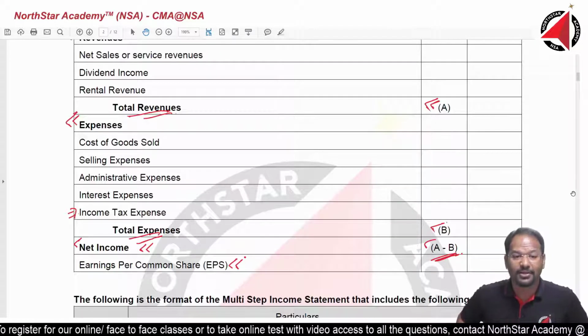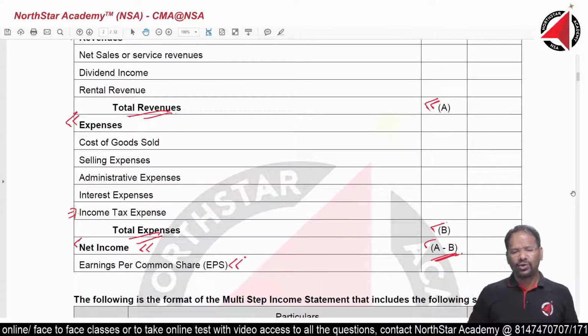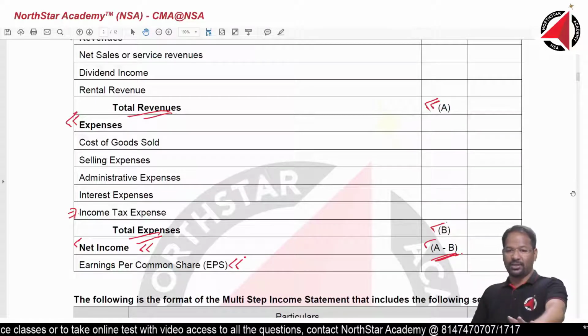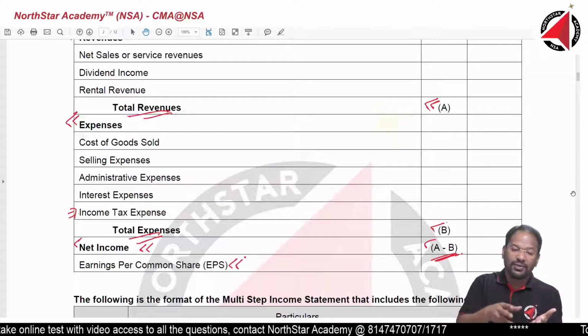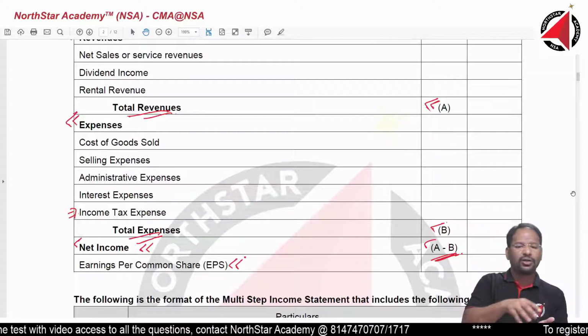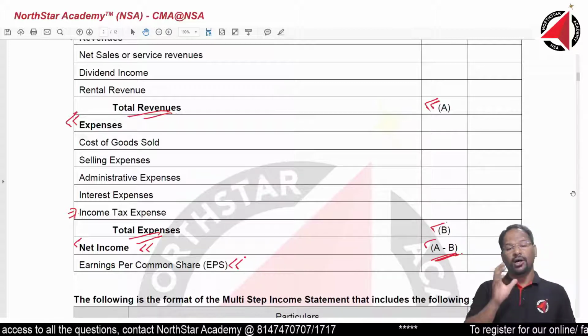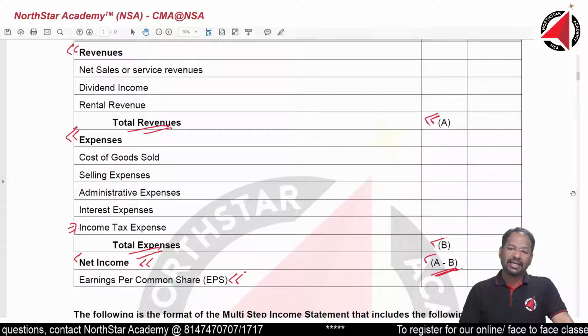Dad, of course. Yeah, so the first part is total revenue. What does total revenue include? Everything that the company has earned from whichever source. For example, sales or service or interest or dividend or any kind of earnings that the company has received or earned during the period, the company should be showing it in revenue.